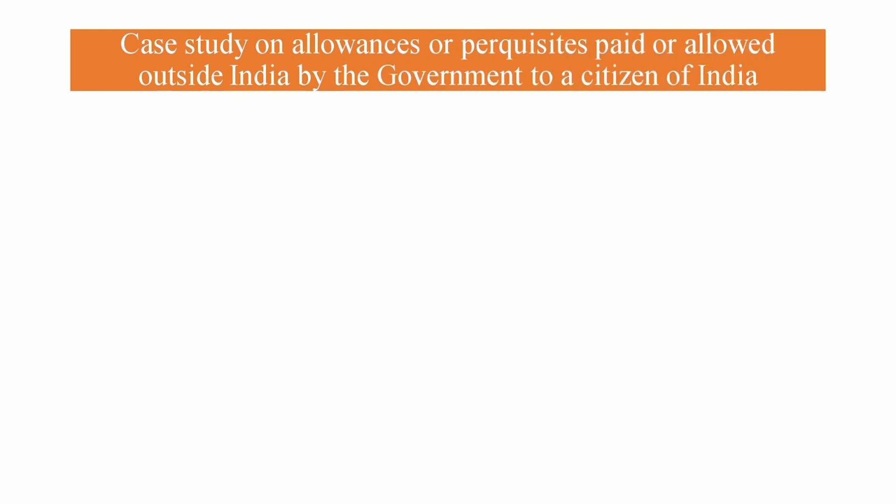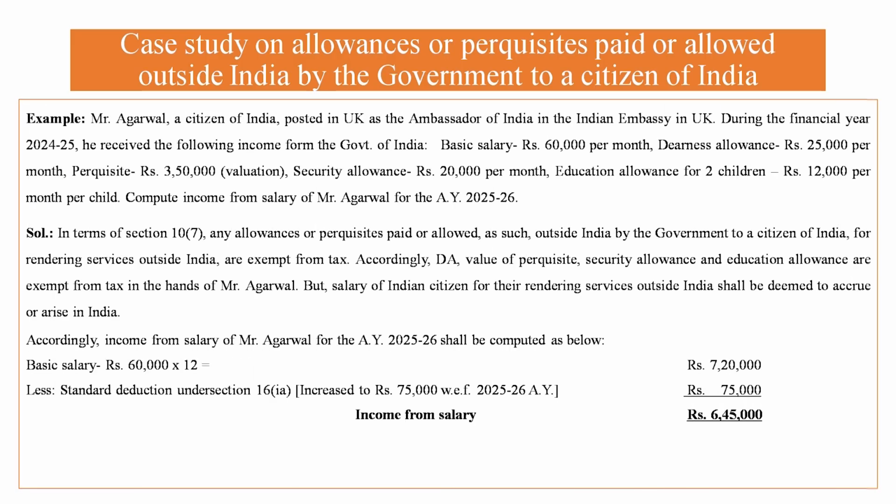Case study on allowances and perquisites paid or allowed outside India by the government of India to a citizen of India. Here we see Mr. Agarwal, a citizen of India, posted in the UK as the ambassador of India in the Indian embassy at the UK. During the financial year 2024-25, he received the following income: basic salary 60,000 per month, dearness allowance 25,000 per month, perquisite 3,50,000, security allowance 20,000 per month, and education allowance for 2 children 12,000 per month. Compute income from salary of Mr. Agarwal for the assessment year 25-26.